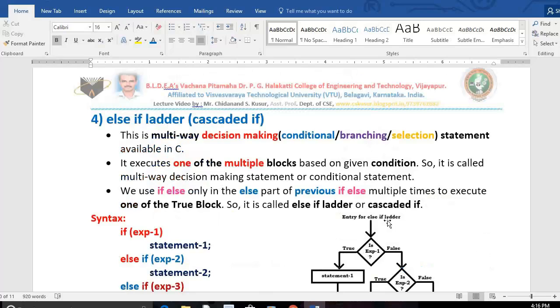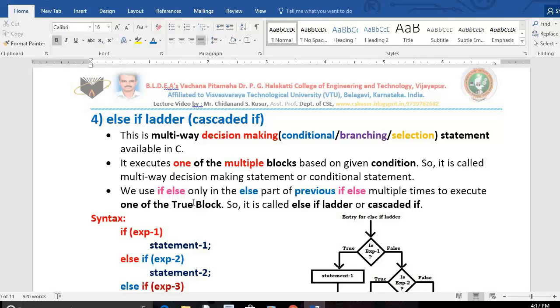Then why do we call it multi-way? Because the machine follows one of the multiple blocks based on the given conditions. So it is called a multi-way decision making statement or conditional statement. That's all.